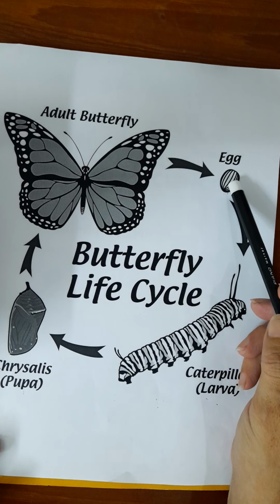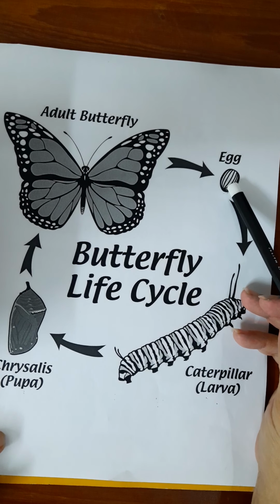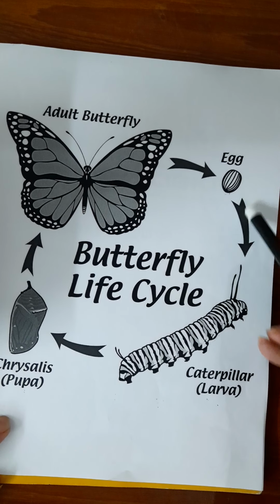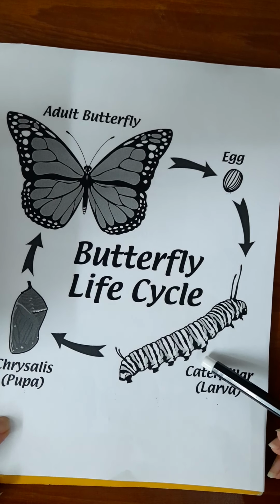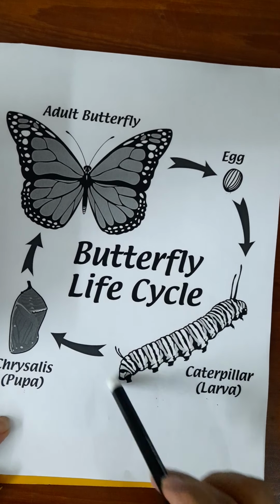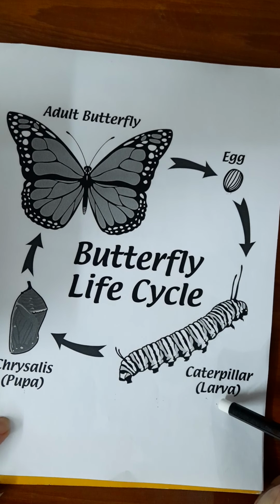Inside these eggs, the caterpillars grow. The small baby butterfly grows. The butterfly leaves its eggs after some time. This is the next stage. This is the caterpillar. It is called the caterpillar. Caterpillars are also called the larva.